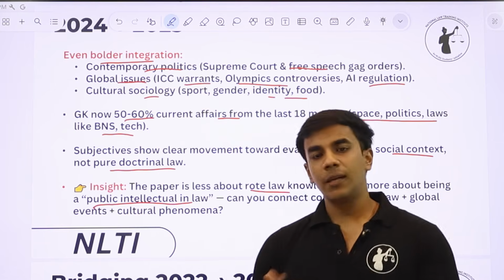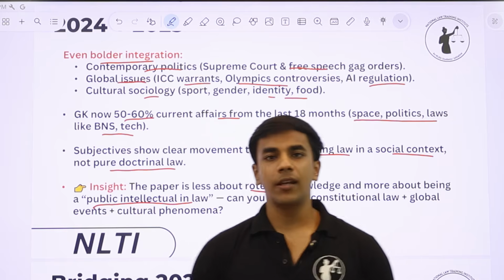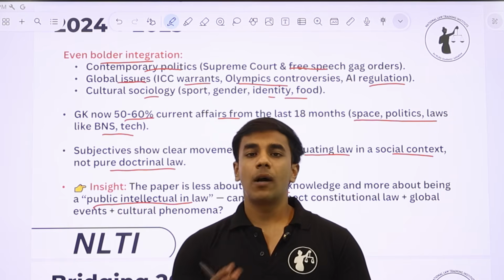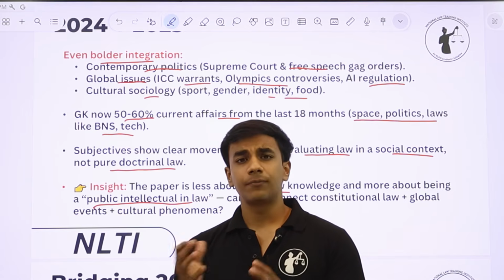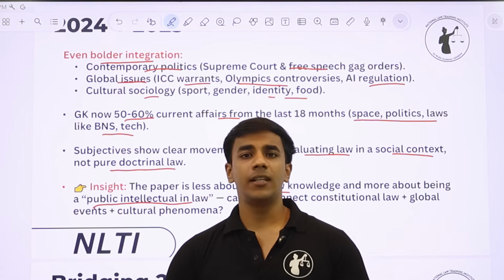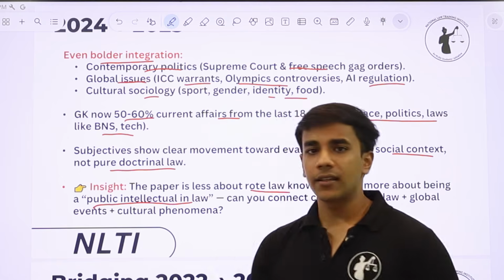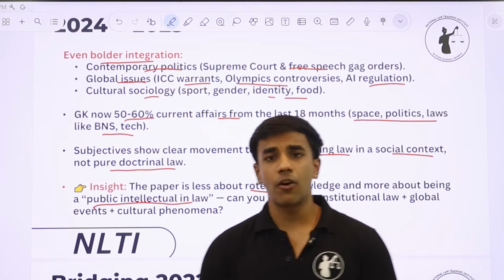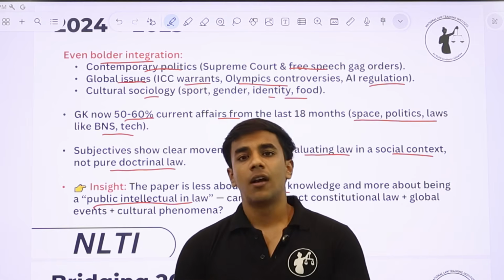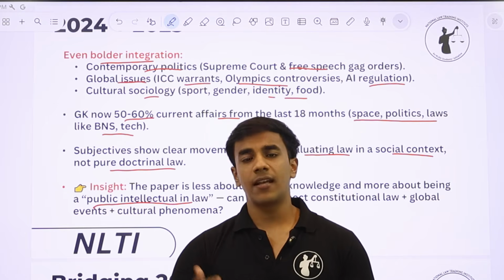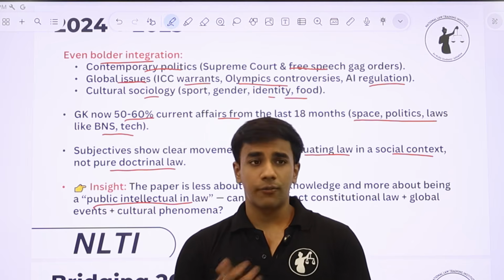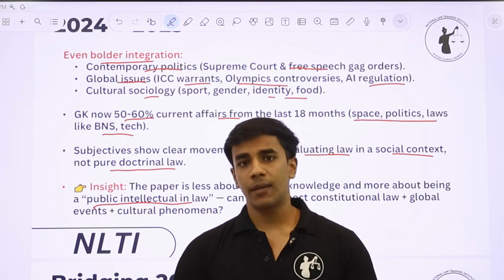People who keep themselves up to date with whatever is happening in and around the world, offer an interdisciplinary approach, do not read anything in isolation, and link everything with its policy and legal ramifications. So these are the candidates that NLS is looking for, and the paper is also modeled similarly. Only people who have what NLS is looking for in candidates are able to clear the exam.